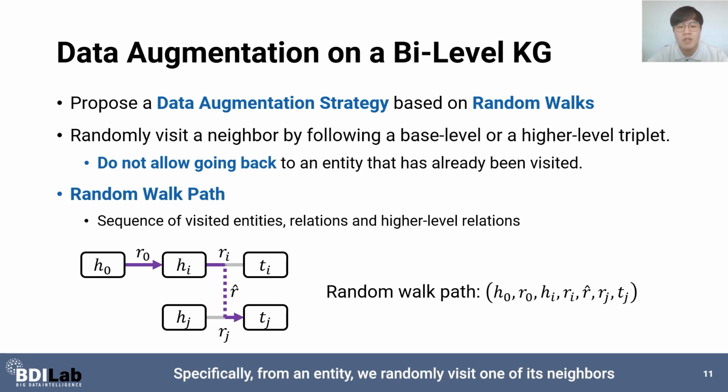Specifically, from an entity, we randomly visit one of its neighbors by following a base level or a higher level triplet. Let us consider a random walk path that consists of entities, relations, and higher level relations a random surfer steps on. For example, this random walk path consists of h0, r0, hi, ri, r hat, rj, tj, and here r hat indicates a higher level relation.